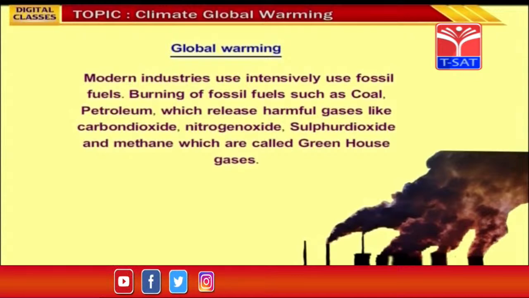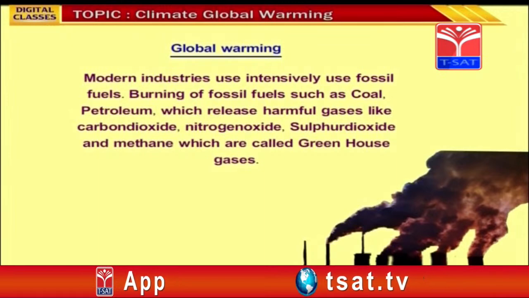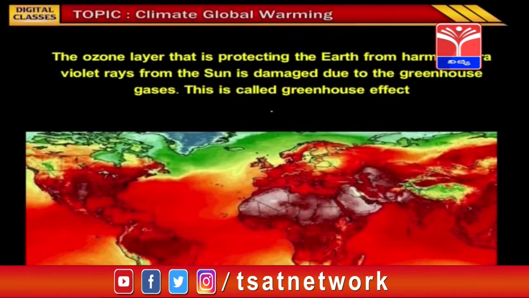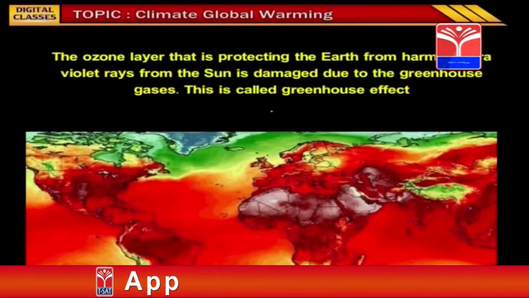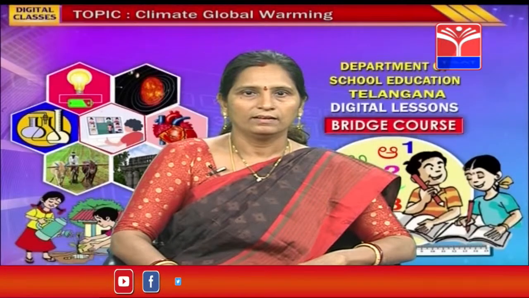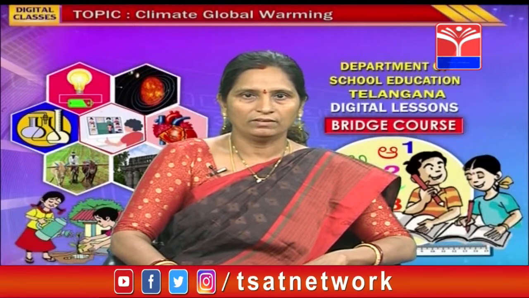Modern industries intensively use fossil fuels. Burning of fossil fuels such as coal and petroleum releases harmful gases like carbon dioxide, nitrogen oxide, sulfur dioxide and methane, which are called greenhouse gases. The ozone layer that is protecting the earth from harmful ultraviolet rays from the sun is damaged due to the greenhouse gases. This is called the greenhouse effect.